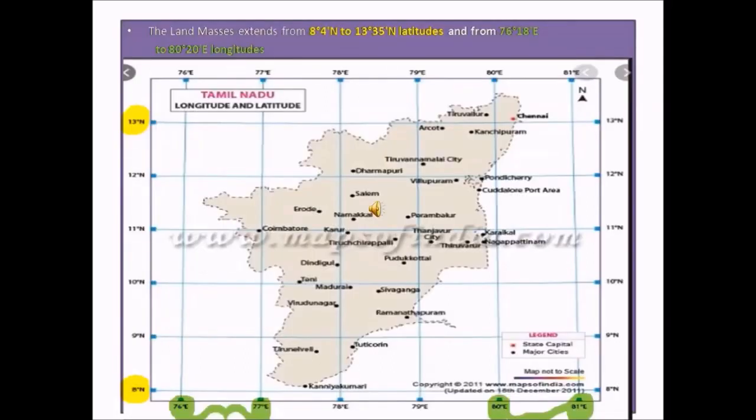In this picture, you can see the latitudes and longitudes for the Tamil Nadu state. The vertical lines represent the longitudes and the horizontal imaginary lines represent the latitudes. I have highlighted the latitudes in yellow color and the longitudes in green color. These latitudes and longitudes are used to find a location in a map or on the globe.